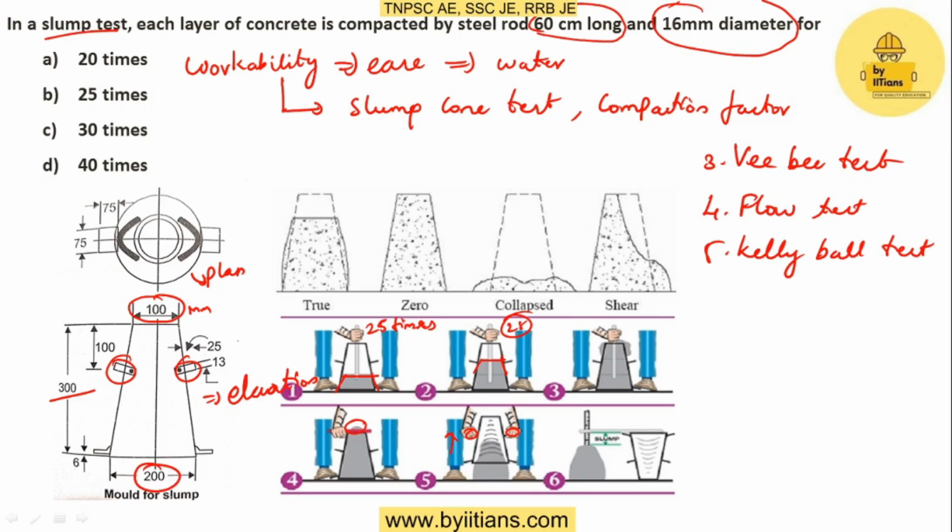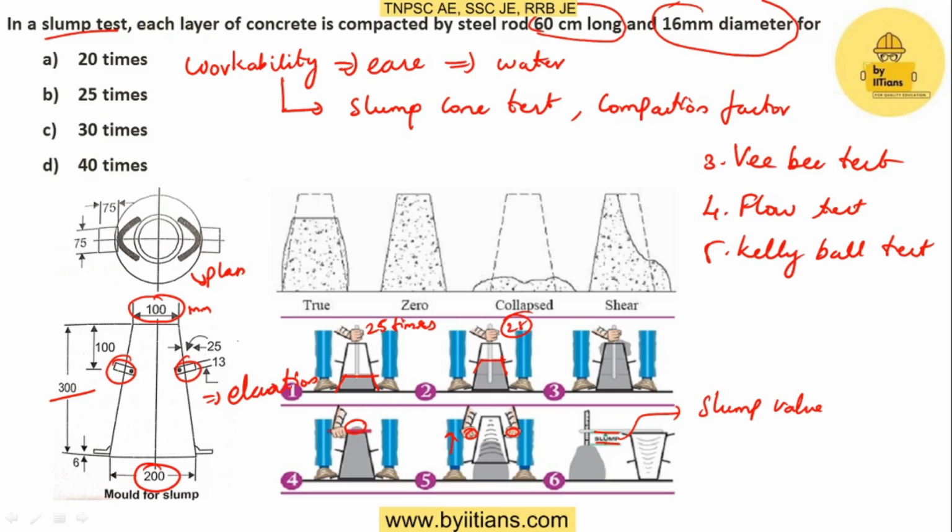Now we have to measure how much it is settled. That value is called the slump value. So this slump value shows how much water is in the concrete. Whether it is higher or lesser depends on the work.